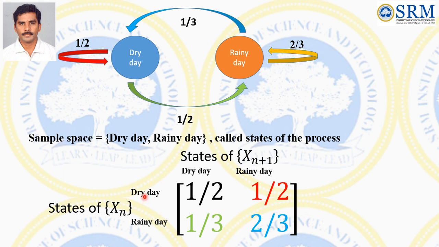That is, if the first day is a dry day, the next day is also a dry day with probability 1/2. If the first day is a dry day, the next day is a rainy day with probability 1/2. If the first day is a rainy day, the next day is a dry day with probability 1/3. Similarly, if the first day is a rainy day, the next day is also a rainy day with probability 2/3.